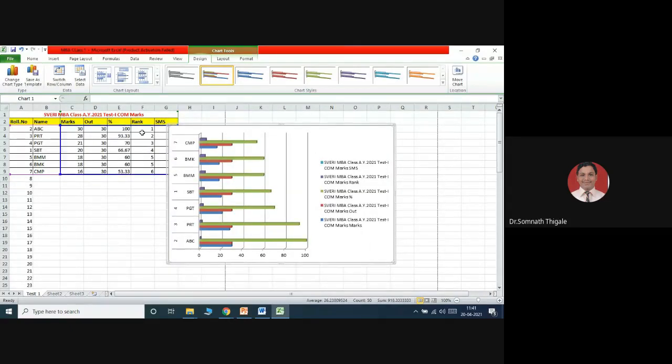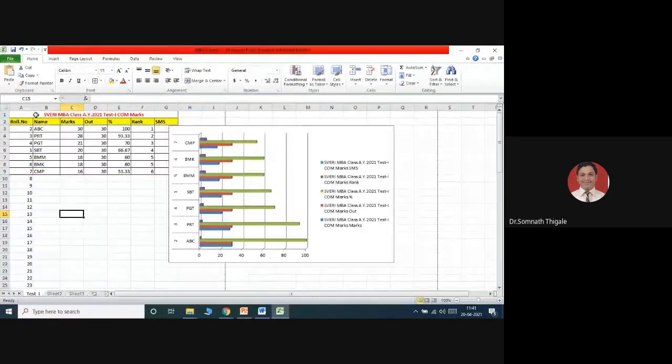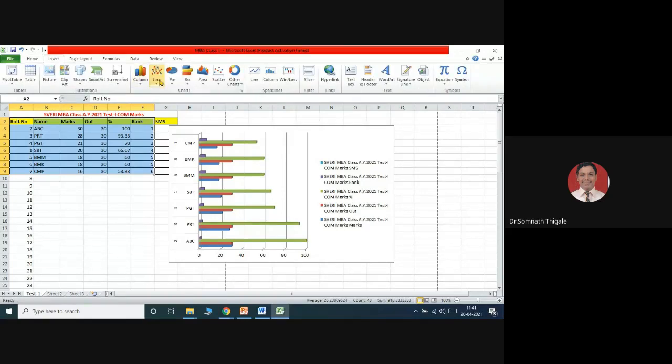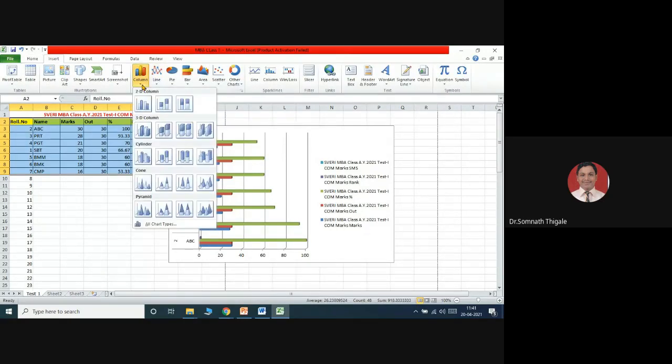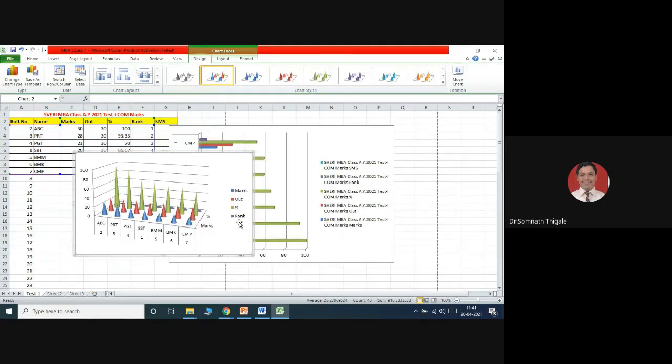This is one way. Second, I'll repeat the steps. Go to the Insert option. Here I'll select only this part, not the SMS column. Go to Insert and select the option, simply column. I'll go with this pyramid format just to represent, so I'll represent the cone here. See the cone. Marks out of percentage and the rank comparison you can see from the ranking perspective.